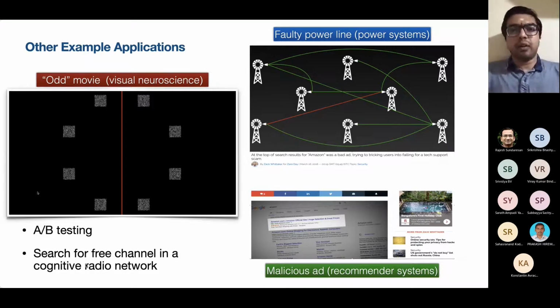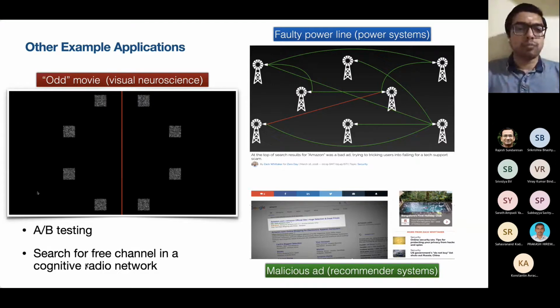And of course, there is this whole framework of A/B testing. And then if you are in a cognitive radio network, for example, where the secondary user is searching for a free channel to transmit its information, the secondary user may want to find this free channel as quickly as possible. So there are plenty of scenarios, settings where these anomalies appear, and finding these anomalies in systems is quite important. Okay, so there are plenty of applications.